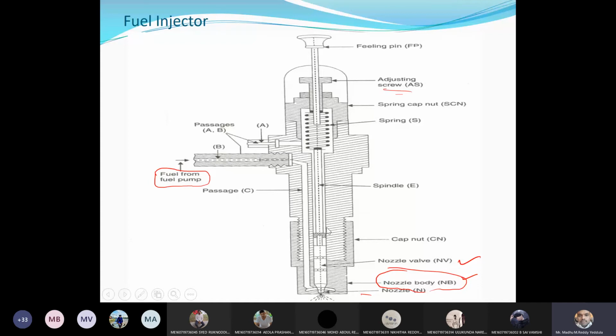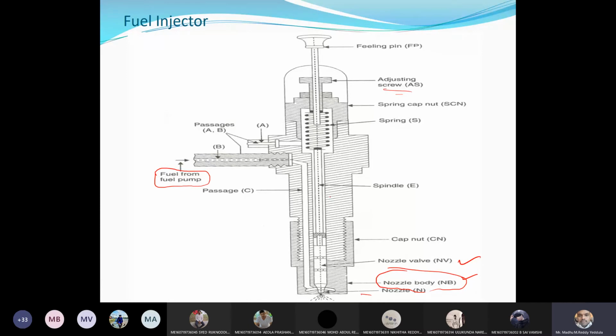Whatever fuel is supplied, now you can understand clearly. If you compress this spring, what will happen? Tell me. You can see some drops at the bottom, right? Whatever fuel comes from the fuel pump, if the pressure is in a position to compress the spring, automatically the fuel will be injected. Agree?